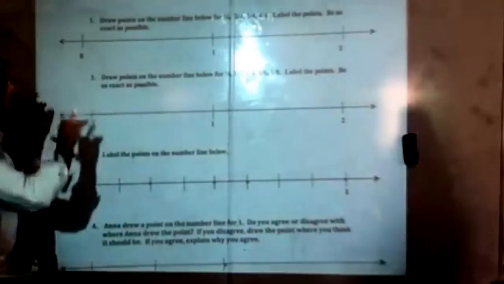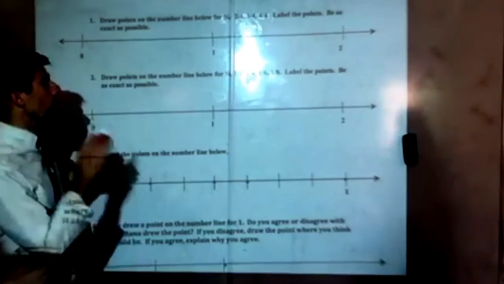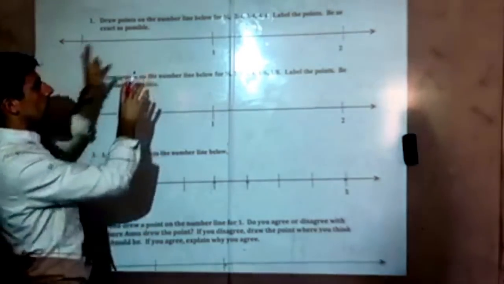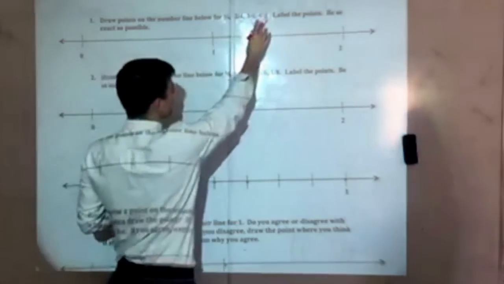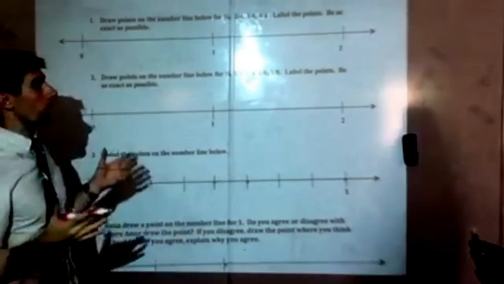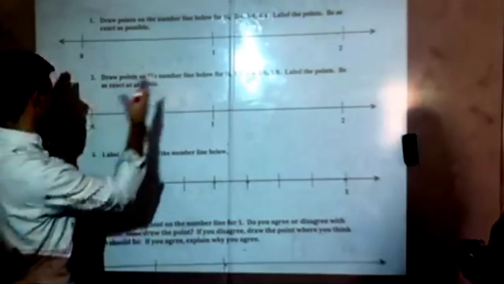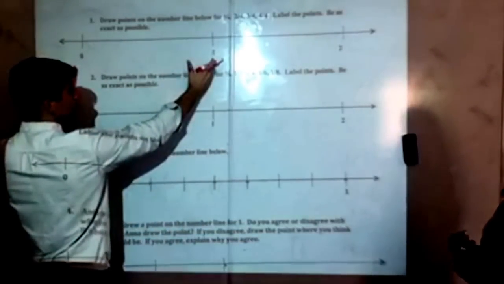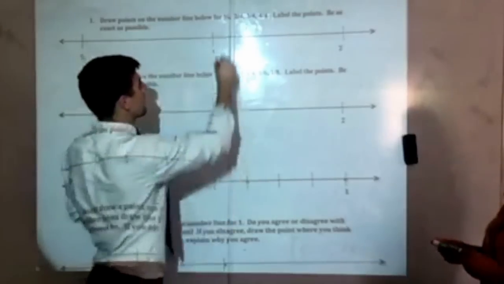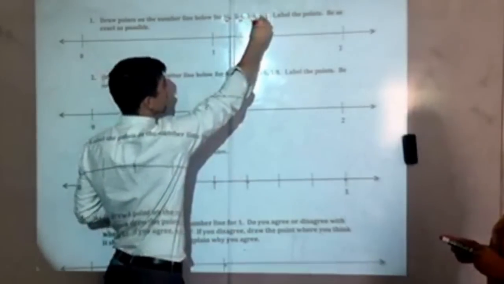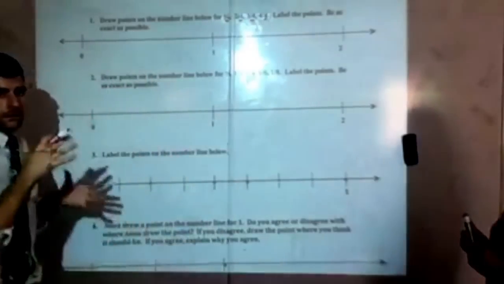You should be on the next page now. We're with number 1. Draw points on the number line below for 1/4, 2/4, 3/4, and 4/4. Label the points, be as exact as possible. Well, right away, you should notice that none of those values other than 4/4 are even a whole. They're all parts of a whole. So that tells you it's between 0 and 1. And notice how the denominator is 4 for each of these. The denominator is particularly powerful.